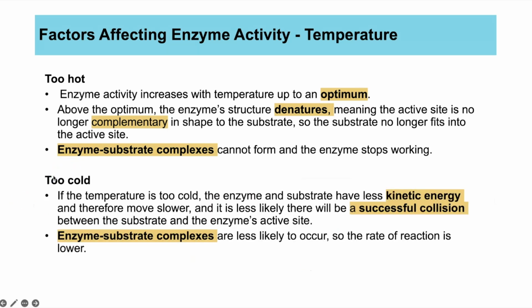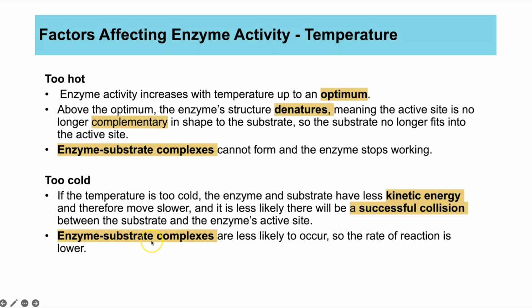Now, if it's too cold, enzymes do not denature. What happens at the colder temperatures is the enzyme and also the substrate won't be moving very quickly, because if it's cold, the molecules will have less kinetic energy, which is basically movement energy. And if your enzyme and substrate are moving around slowly inside of your body or inside of your cells, then they're less likely to come into contact with each other and collide, so that the substrate can collide into the complementary shaped active site.